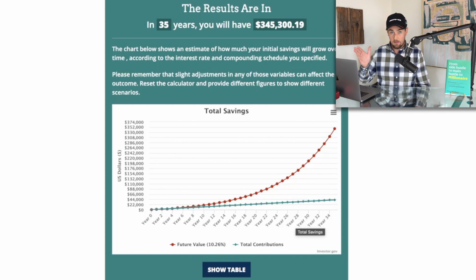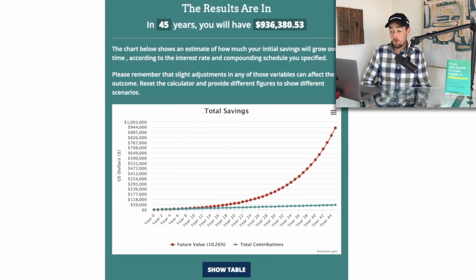But I want to add 10 more years now and go to the 45-year mark. And that would be the equivalent of starting as a 20-year-old, and then at 65, maybe you want to retire and start drawing from your investment portfolio. At that point, you're at $936,380. So you're just shy of $1 million.